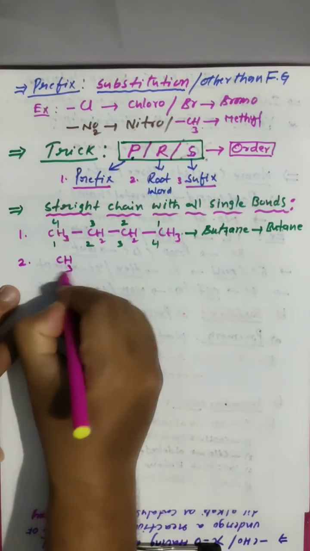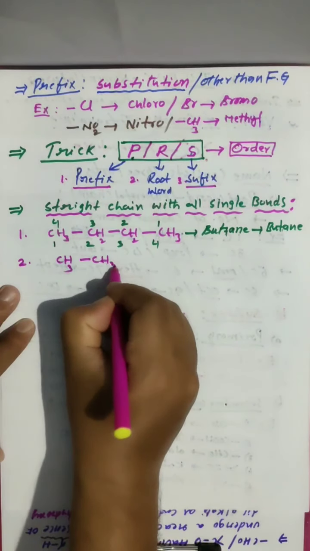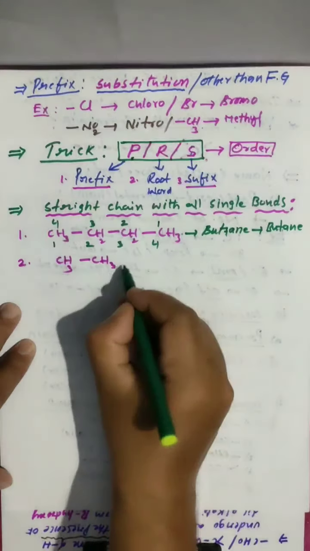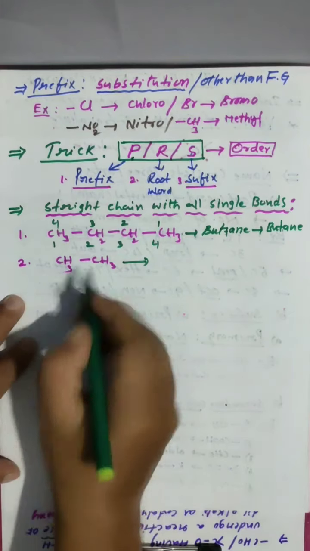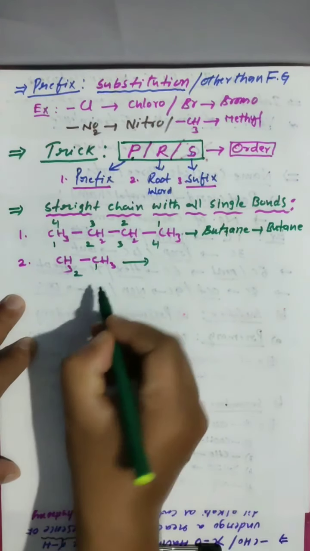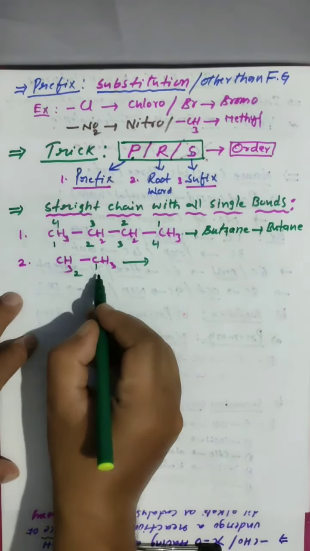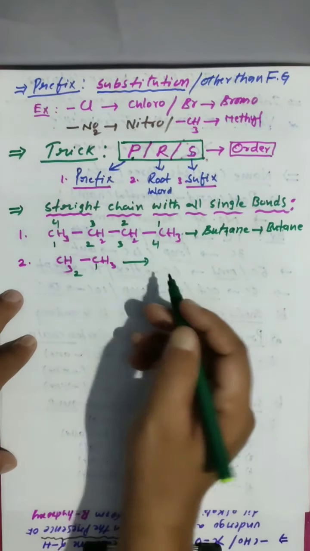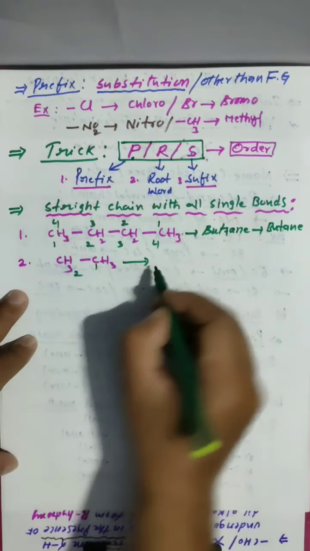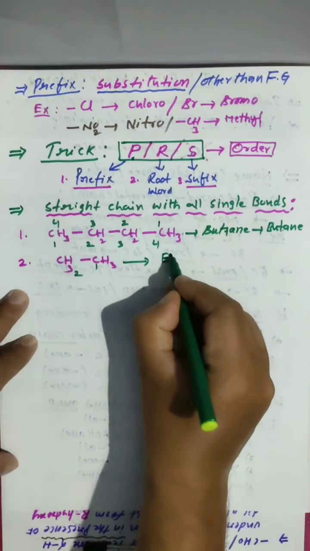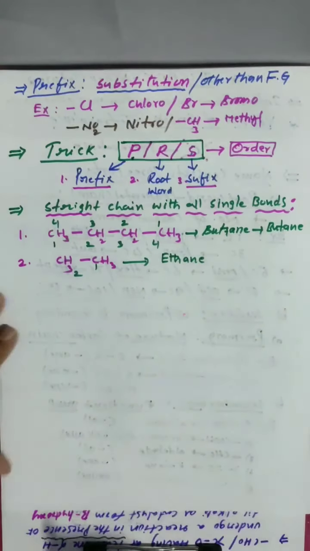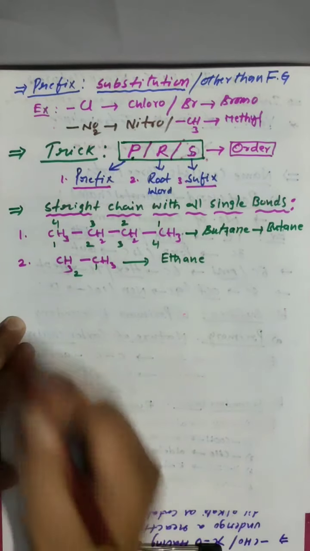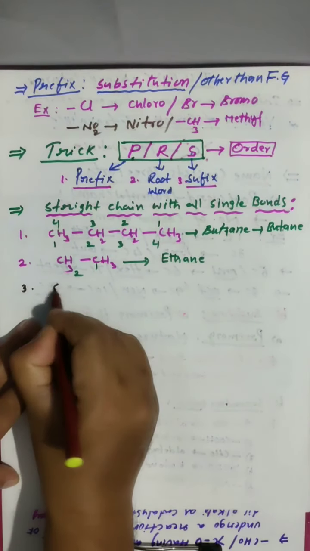Chal, one more example. Somewhere you are given a chain like this: CH3, CH3. Go for the name. This is a straight chain, no substitution. So how many carbons are there? 1, 2. Straight chain is there. You can give the numbering from left to right or right to left. No problem. How many carbons are there? 2. What do we have to say? Eth. All single bonds are there. Ane. Ethane. Single bond is there. Ethane.